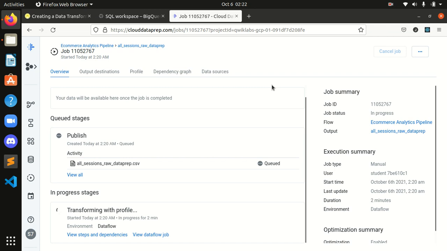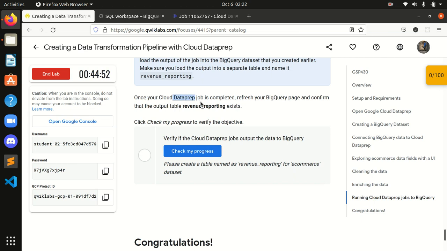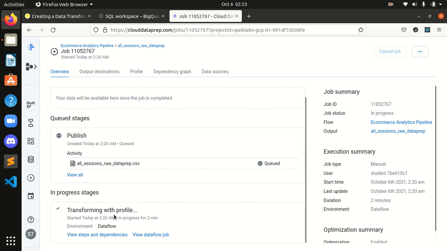Okay guys, we need to wait for some more time. As they have mentioned over here, once your Dataprep job is completed, refresh your BigQuery page and confirm whether this output table is present or not. Okay, it's going on, guys.